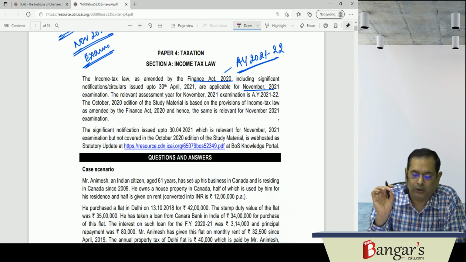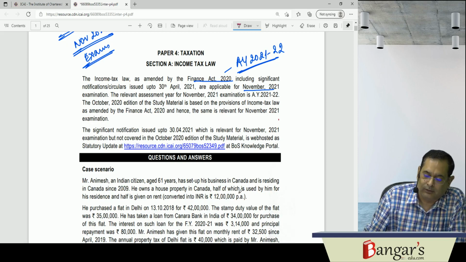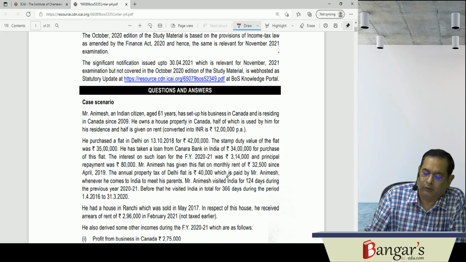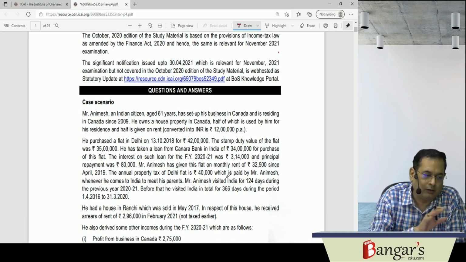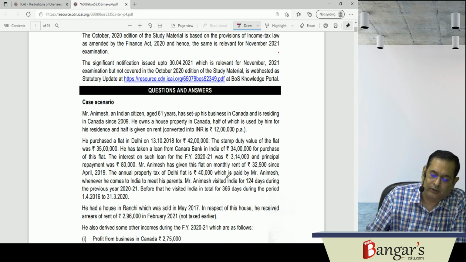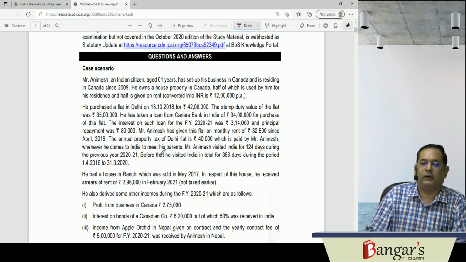The October 2020 edition of the study material is based on the provisions of this particular Finance Act 2020, and hence the same is relevant for the November 21 examination. For significant notifications, you can go through the statutory update of the Institute. So this is the instruction which has been provided to us. Now, the first question is a case scenario question. Let us start our discussion of the same.